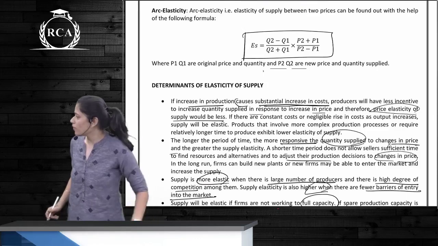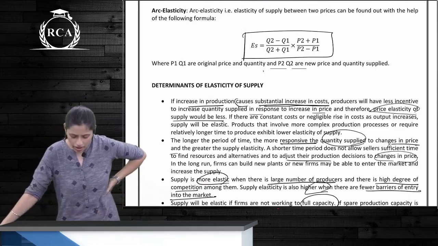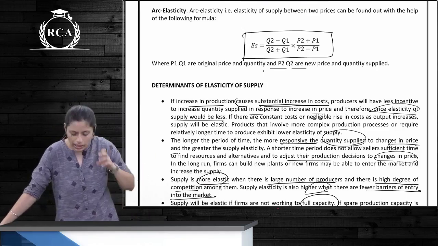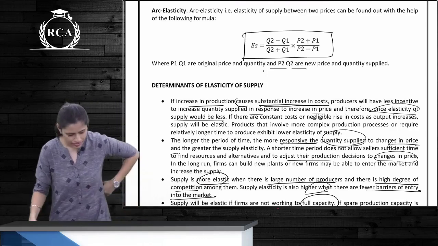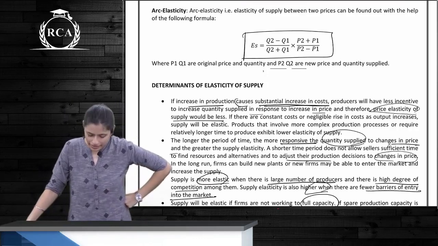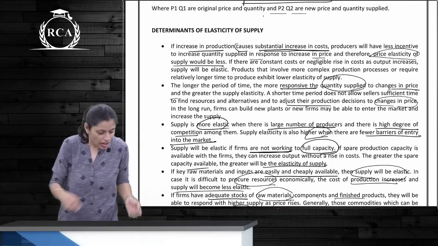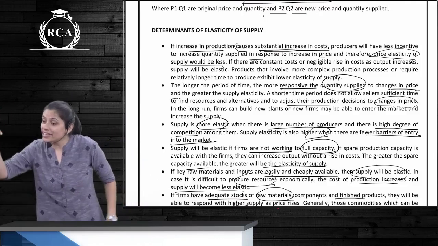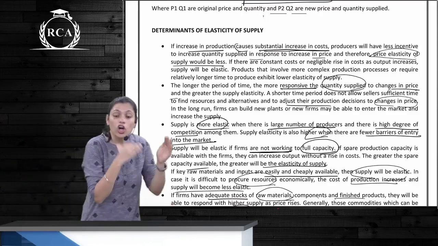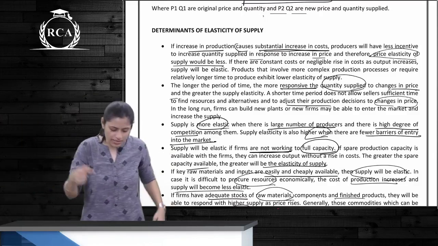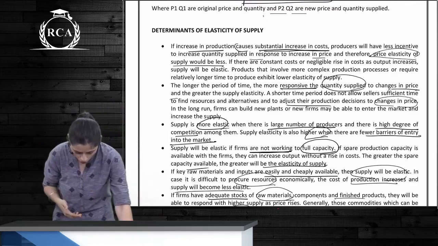You have written this down according to me. I know you wrote. Determinants of elasticity of supply. Yes, chalo. If there is an increase in production, the cost increases, quantity supplied reduces and elasticity is less. Second, constant cost, output increases, quantity supplied increases and elasticity is more.